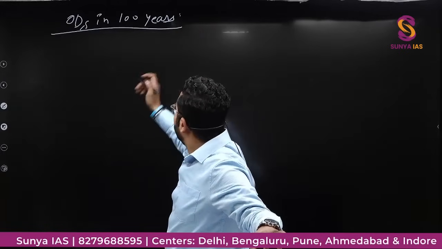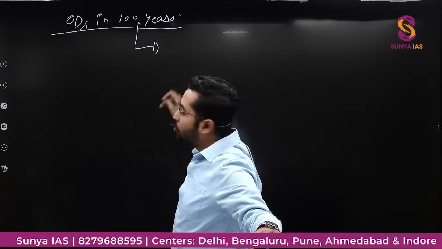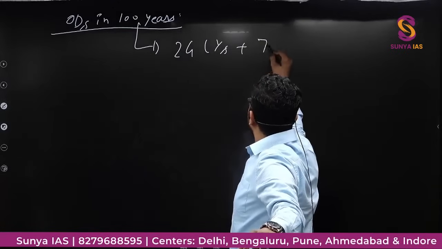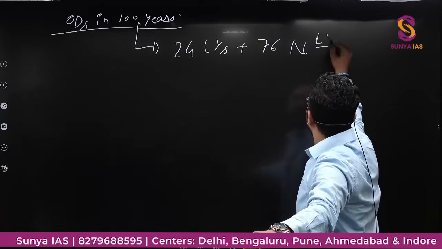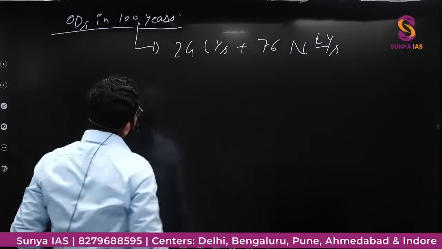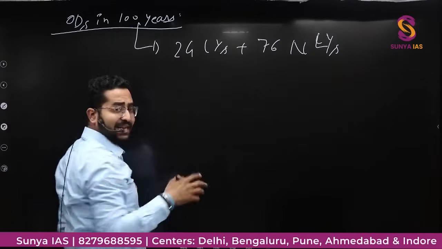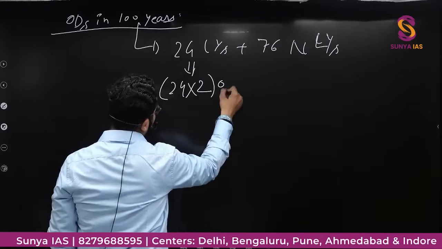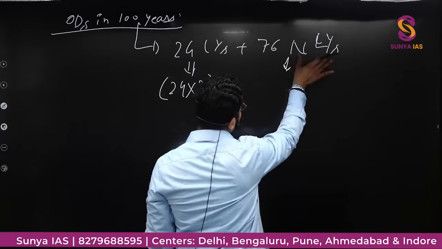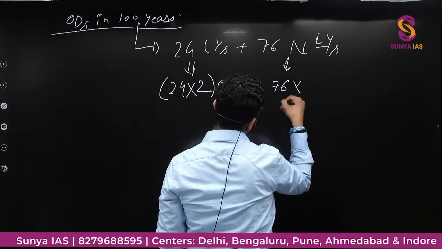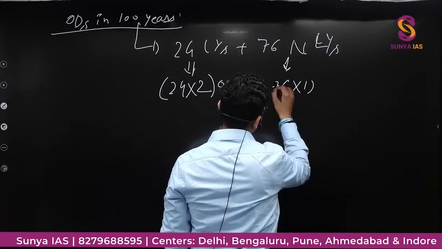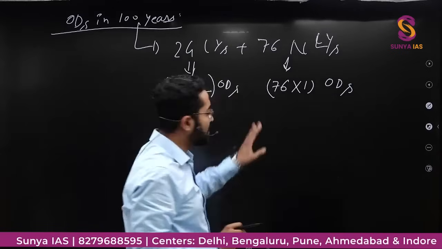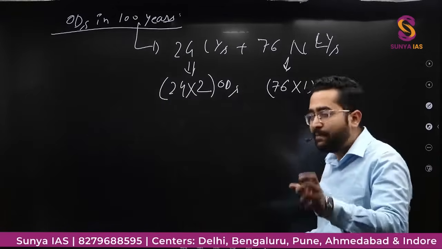In 100 years, I have told you there will be 24 leap years and 76 non-leap years. Now, one leap year is having 2 odd days. That means 24 leap years will be having 24 into 2 odd days. And one non-leap year will be having one odd day. So 76 non-leap years will be having 76 into 1 odd days. Right? So odd days, अब हमें इससे फर्दर निकालना है. So what will we do?